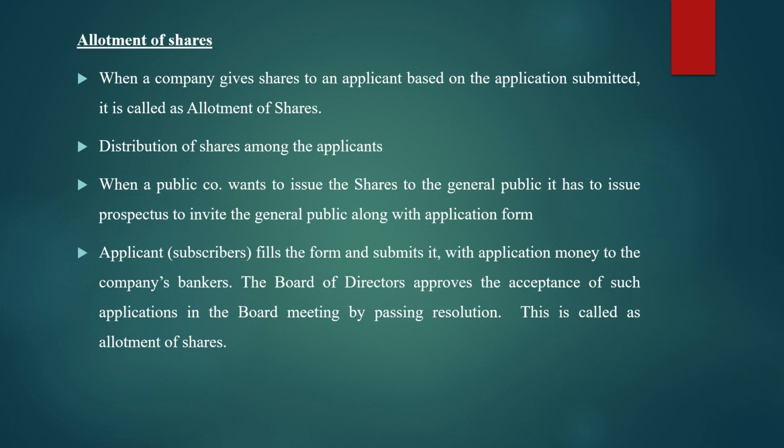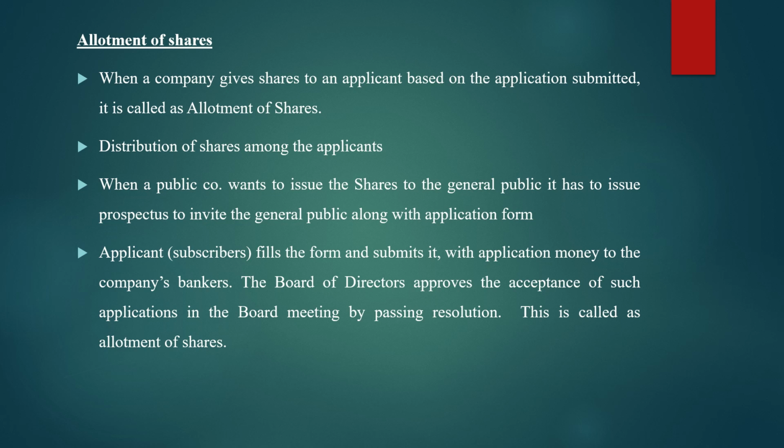Now one best example I can give you. When you applied for the college, yes, you had filled the application form. Yes, depending upon your percentage and other criteria, college gave you the seat. So you became the applicant when you applied for the seat in the particular college. Without application, seats are not given. Yes or no? So same type is done here also. Allotment of shares means what? When company gives the shares to an applicant.